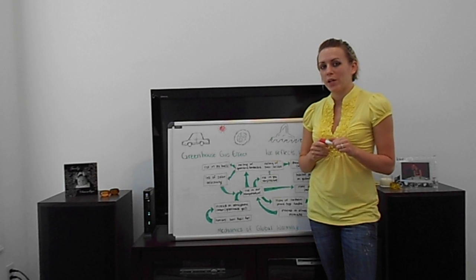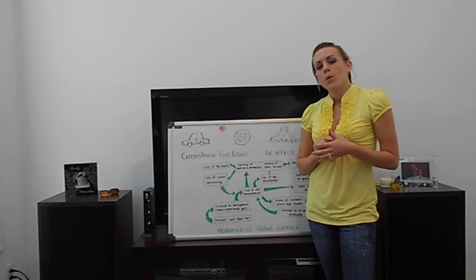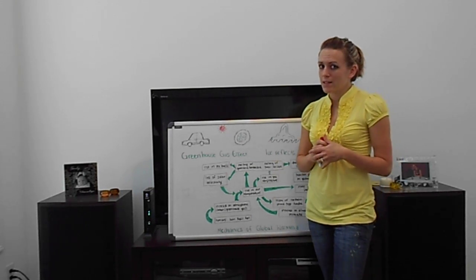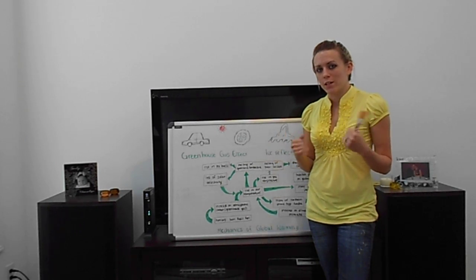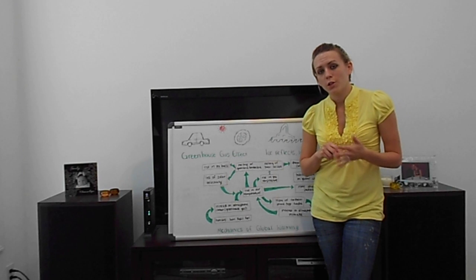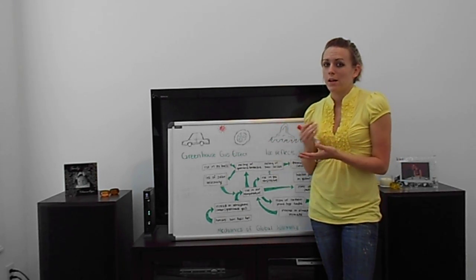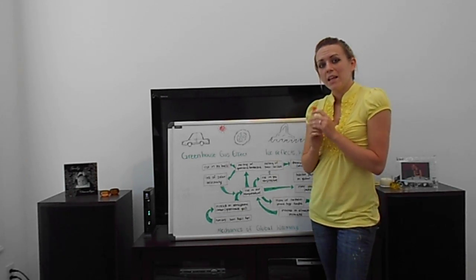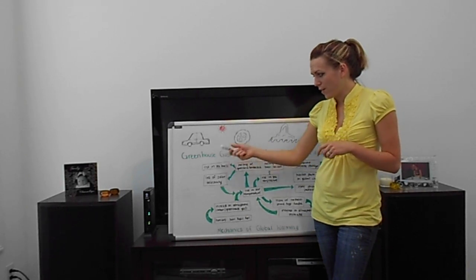Most experts would agree that these natural disasters are caused by global warming. And the U.S. Environmental Protection Agency says that global warming is caused by greenhouse gases. Greenhouse gases are gases that are emitted into the atmosphere and they trap the heat from the sun, not allowing it to escape. Some gases are good and needed to sustain life on Earth because they trap the heat, and otherwise we would freeze to death. The problem we are facing is an abundance of greenhouse gases, which causes the greenhouse gas effect.